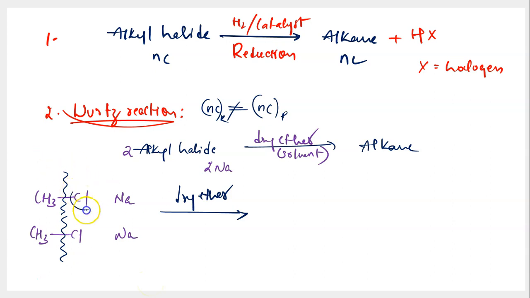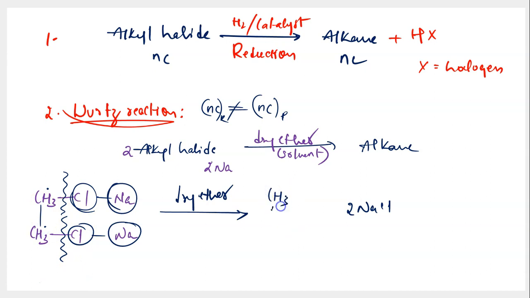And the Cl that you see over here combines with sodium, leading to formation of NaCl. The same thing happens in case of the second molecule also. So 2 moles of NaCl is produced. And now you will be having CH3 radical and CH3 radical. These two combine with each other, leading to formation of CH3 single bond CH3. So in short, the hydrocarbon parts of these alkyl halides have combined with each other, leading to formation of an alkane, and the rest of the agents combine with sodium, leading to formation of sodium halides. So this is what is called the Wurtz reaction.